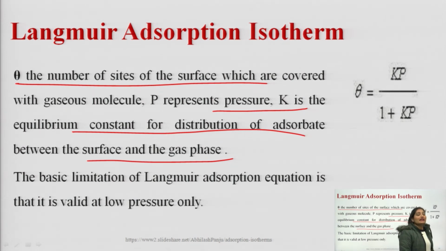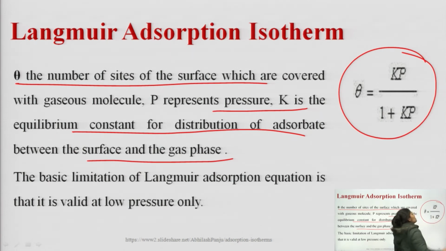And from the Langmuir adsorption isotherm, in the end we can obtain the equation theta is equal to Kp upon 1 plus Kp. Similarly, as in the case of Freundlich adsorption isotherm, Langmuir adsorption isotherm also has the limitation that it is valid at low pressure only.